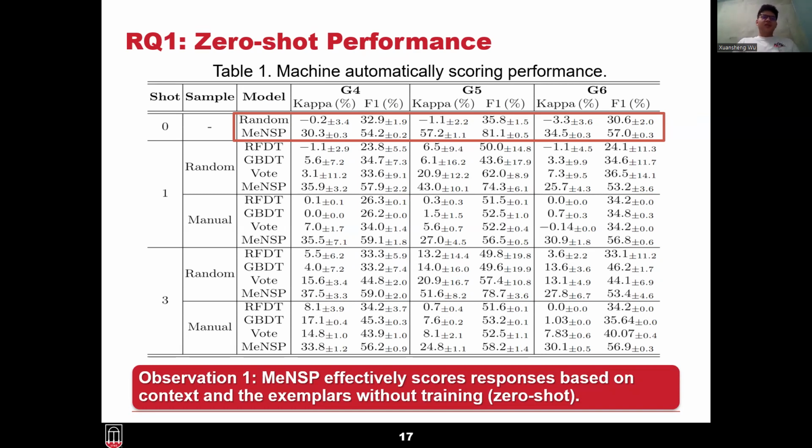So it shows that MeNSP can effectively score responses based on the context and exemplars without training.